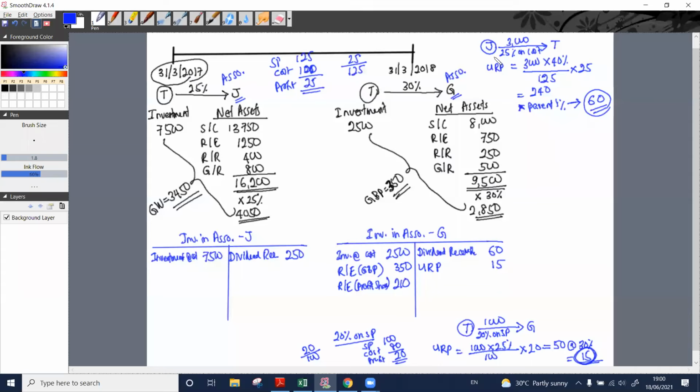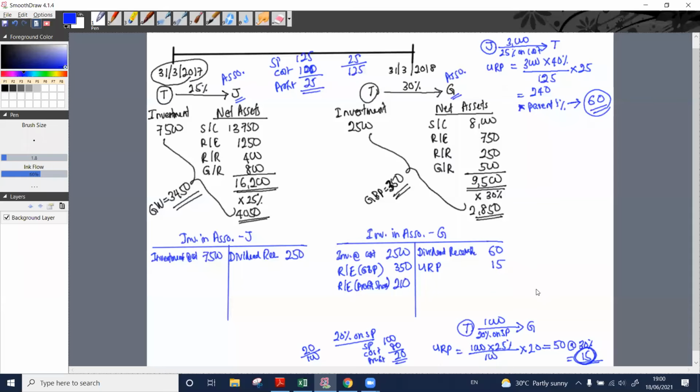So when the associate sold to the parent company and unrealized profit arose, retained earnings was debited and inventory account credited. When the parent company sells to the associate and unrealized profit arises, retained earnings is debited and investment in associate account credited. Yes, correct.